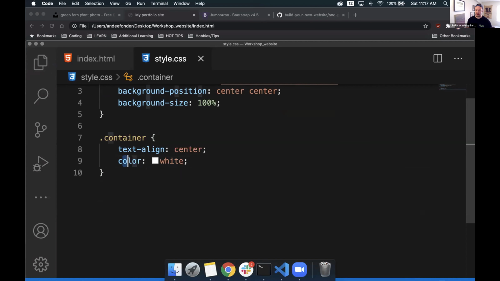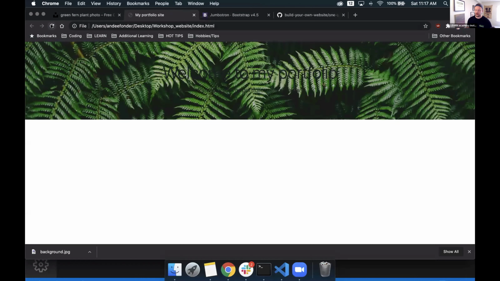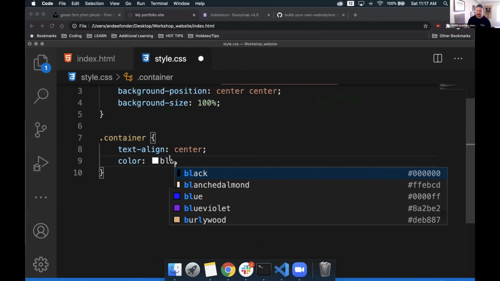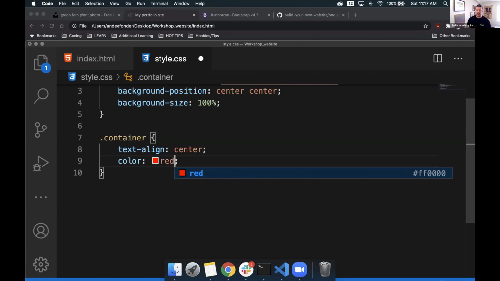So we have color, colon, then we type in white, then a semicolon, we'll save the page and take a look at our portfolio site again. And there we go. At least for my image, this looks a whole lot better. You can type a whole lot of different colors into the color property, inside of its argument. You could do something like blue, you could do red. There are all these ones that are already built into CSS ready to go for you. Or you can do hexadecimal colors as well if you really want to get crazy and have a truly unique color to you.